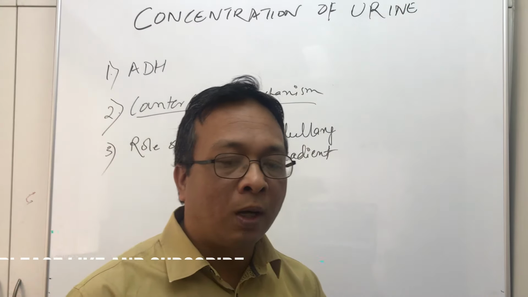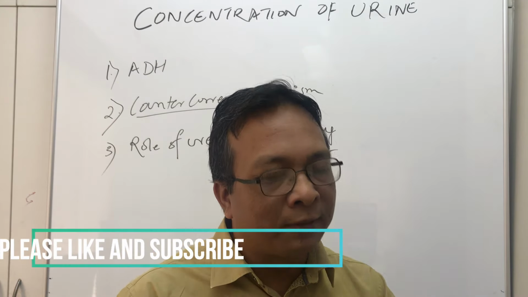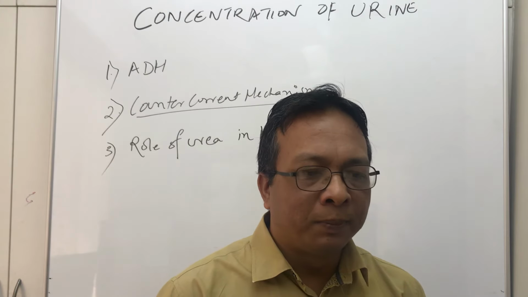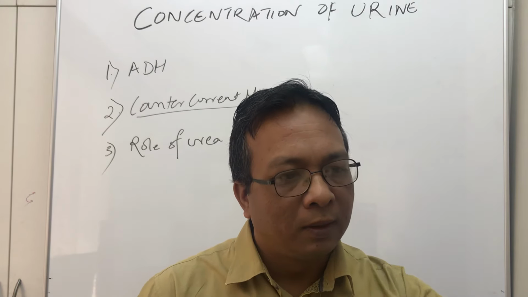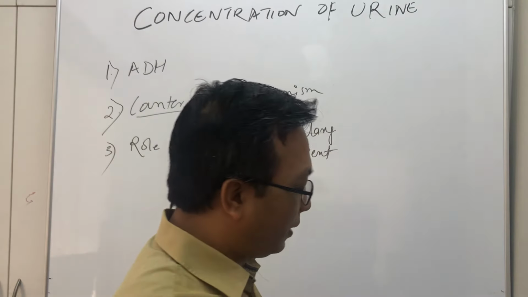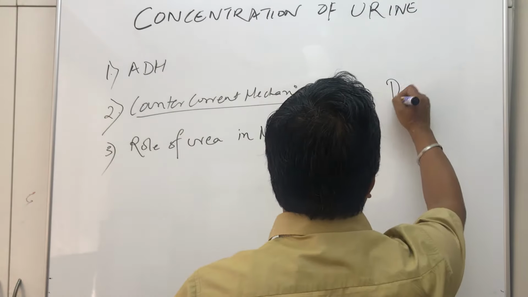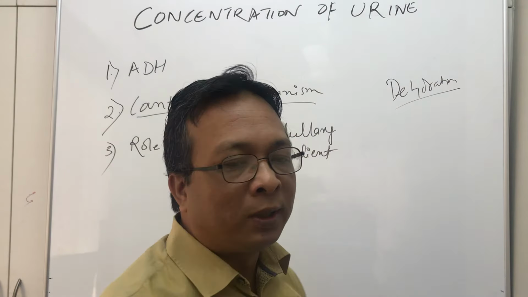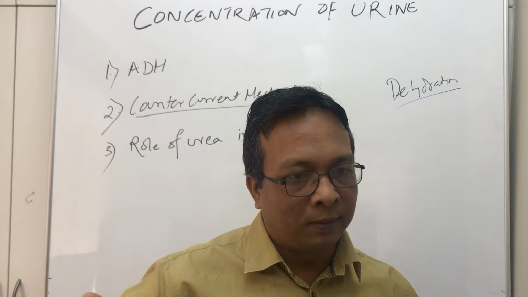Learn how our kidney concentrates the urine, right? Now let's say, for example, someone is in dehydration. Now what happens in dehydration? Okay, so let's say someone is having dehydration. Dehydration means the body has lost lots and lots of water.